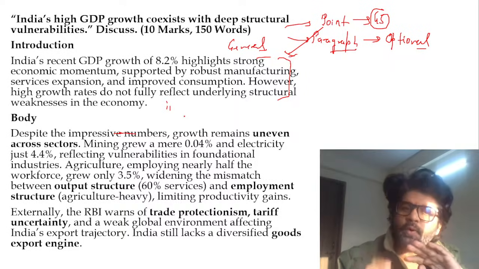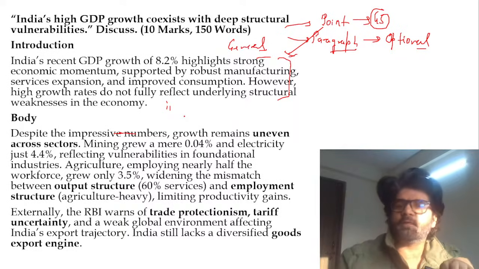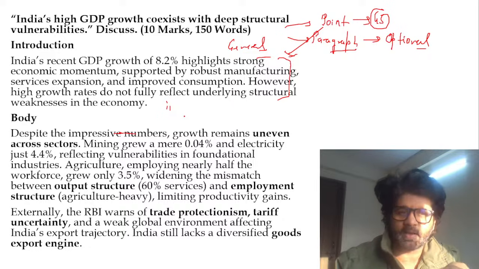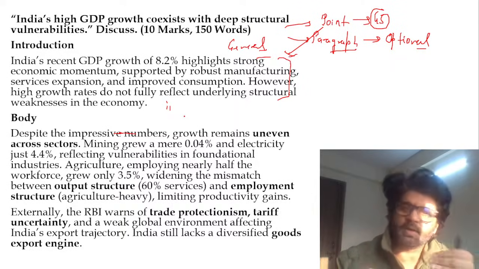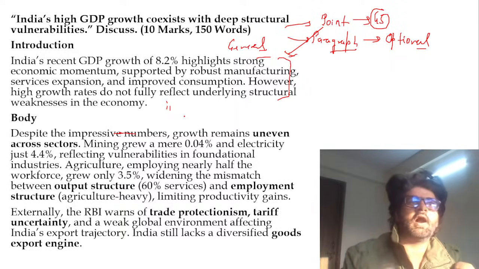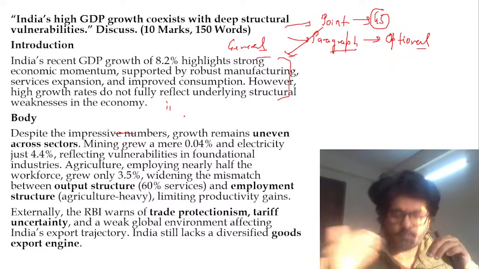So if you don't have enough points, write in paragraph format. It's not like you will never write in paragraph format in a GS answer. You can write in paragraph format if you don't have enough points, or if that particular topic does not have enough points and there are only a few points which you have to explain. There's no hard and fast rule that a GS answer has to be all point specific and an optional answer has to be all paragraph specific. It can work both ways.